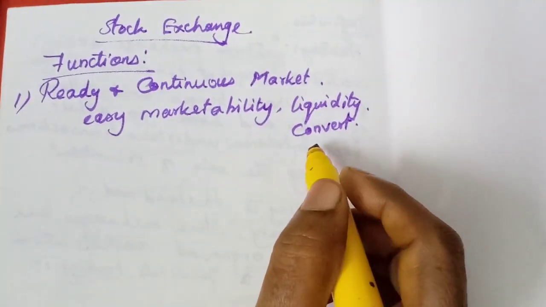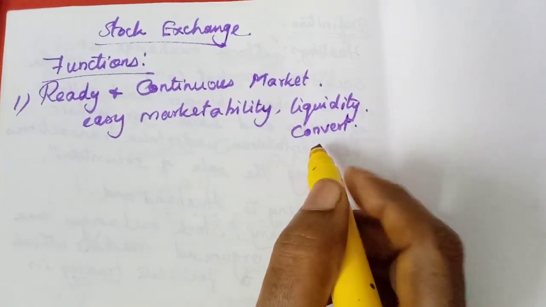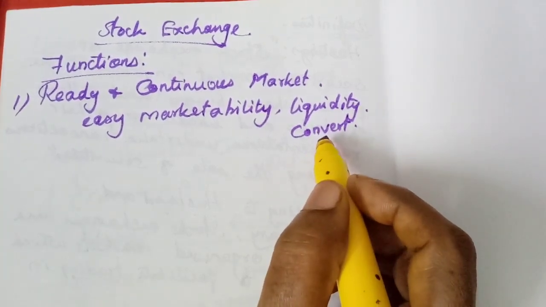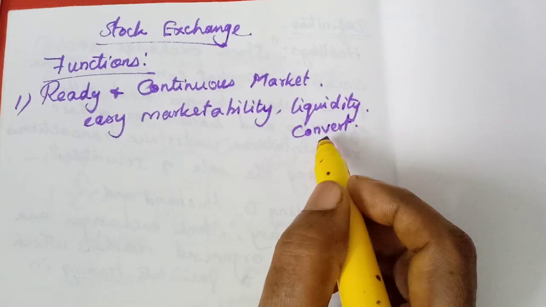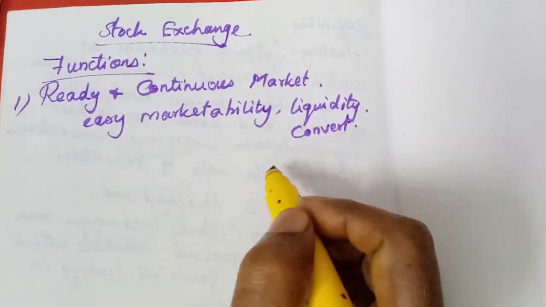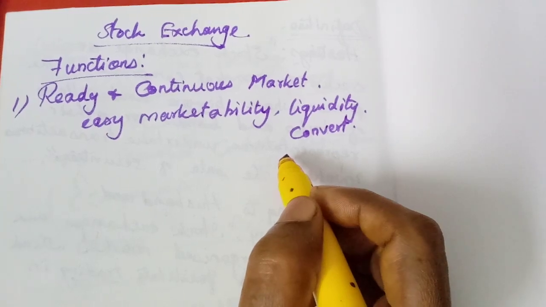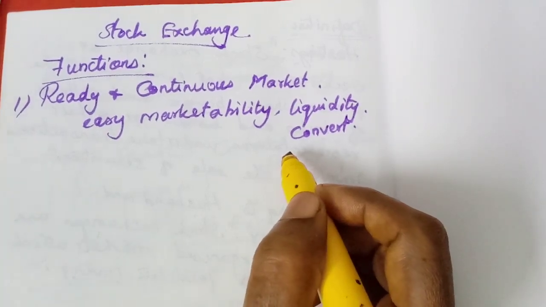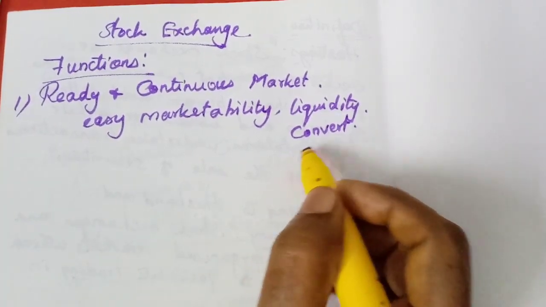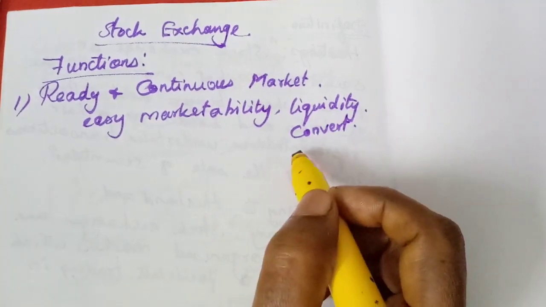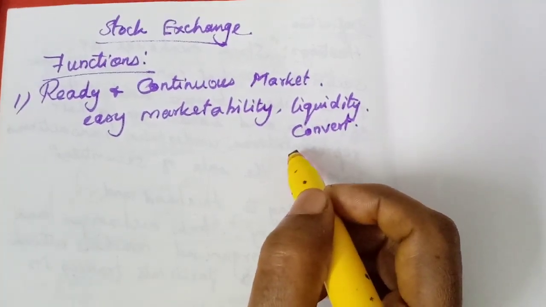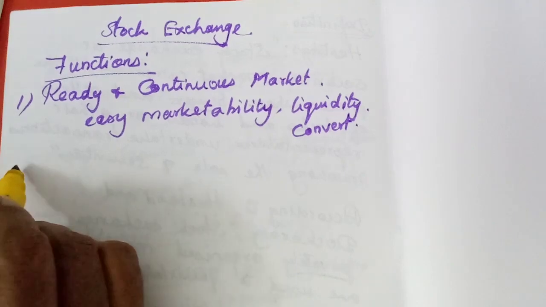So they provide easy, ready and continuous market. Whenever an investor wants to sell his securities, he can easily do, and whenever he wants to buy some securities or convert his shares into cash, he can do it. Understand? That is the first function.